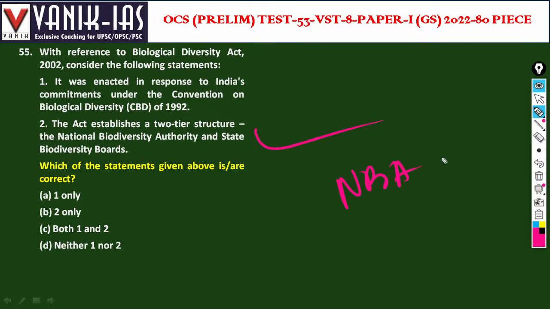That is created under the Act, following the Convention on Biological Diversity, 1992. That is the Rio Summit, or Earth Summit. So both the statements are correct.